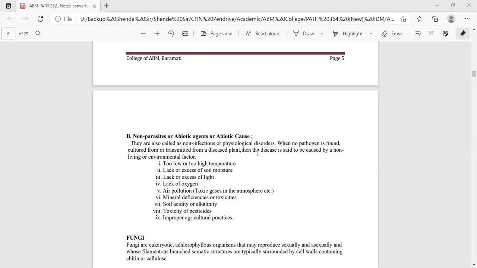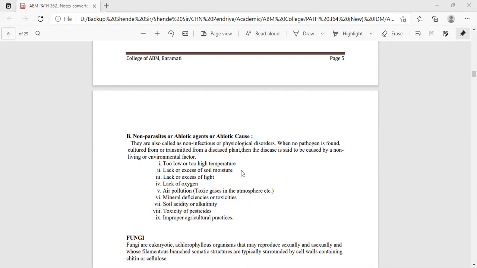What are they? Too low or too high temperature, lack or excess of soil moisture, lack or excess of light, lack of oxygen, air pollution, mineral deficiencies or toxicities, soil acidity or alkalinity, toxicity of pesticides, and improper agricultural practices.